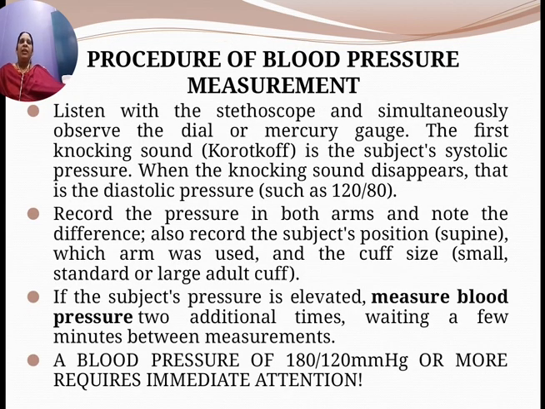So then listen with the stethoscope and simultaneously observe the dial or the mercury gauge, which you have seen in the figure. You have a gauge there which indicates the pressure. The first knocking sound that this causes is the subject's systolic pressure. When this knocking sound disappears, then it is diastolic pressure. So that will be 120/80.